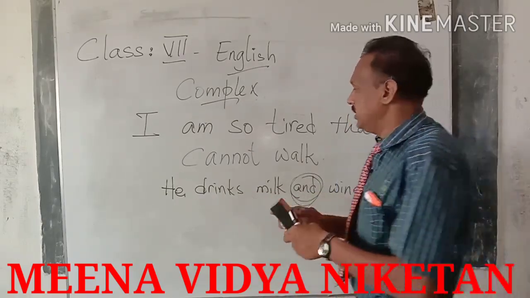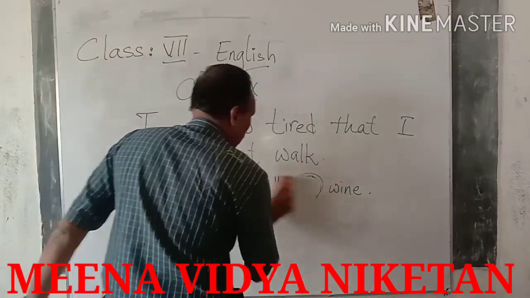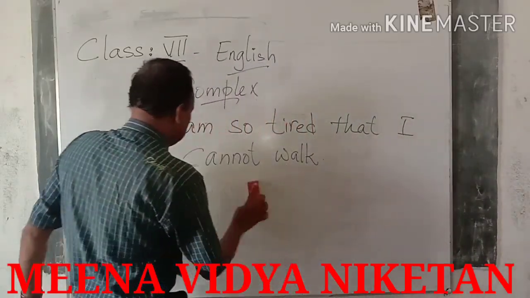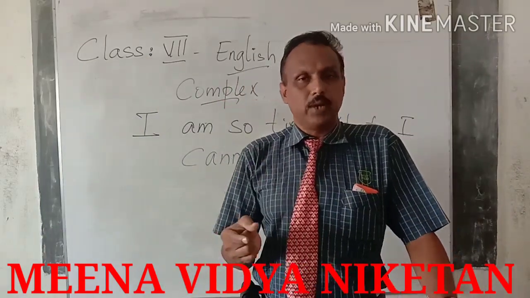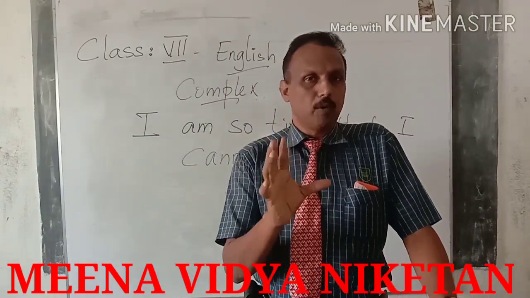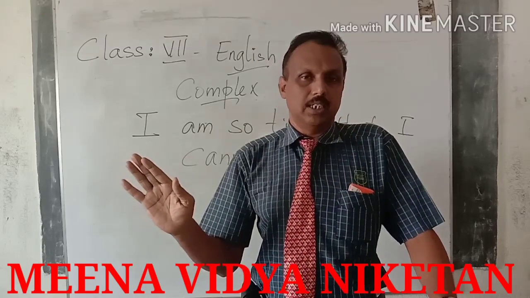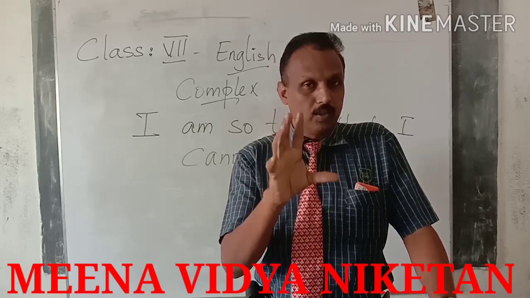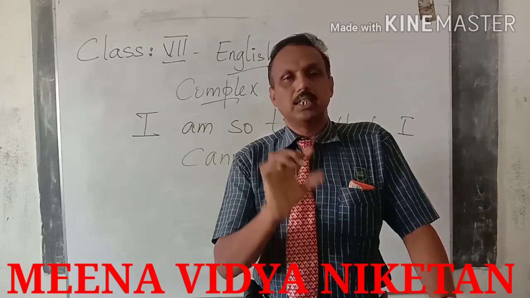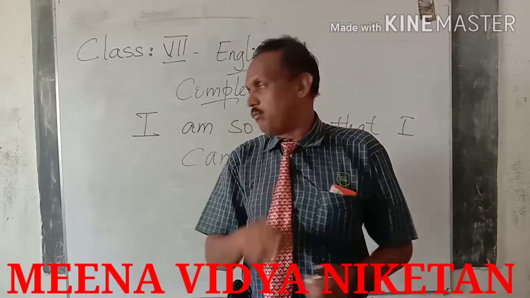Whereas in this case, it will have one main clause. In the first class, I told you about clause. What is a clause? Clause is different from phrase. Phrase is a group of words that will not give you complete sense. Clause is also a group of words, but it will have one subject, one finite verb.